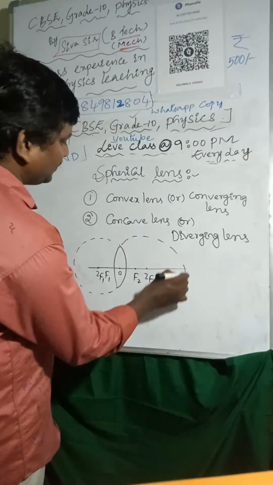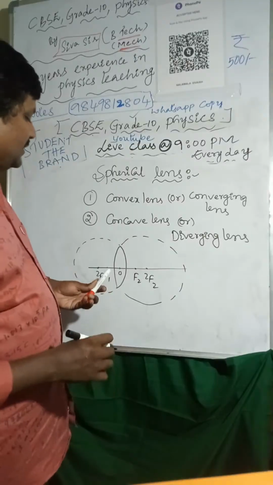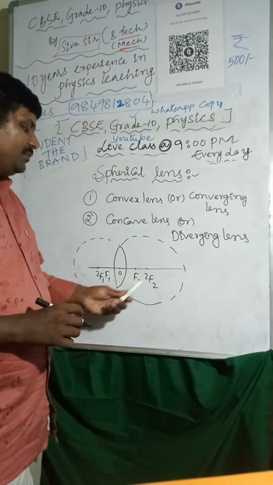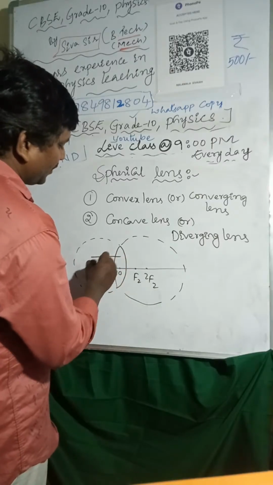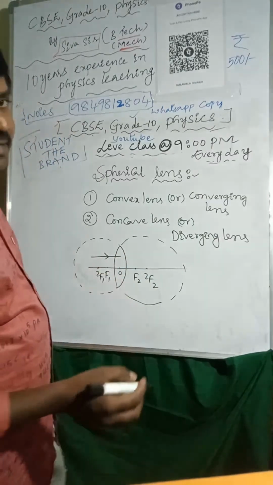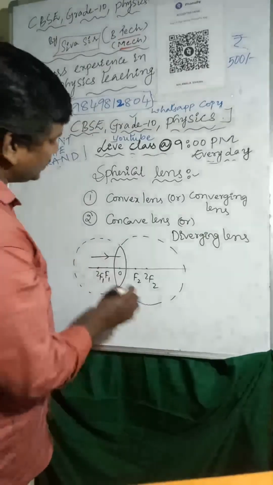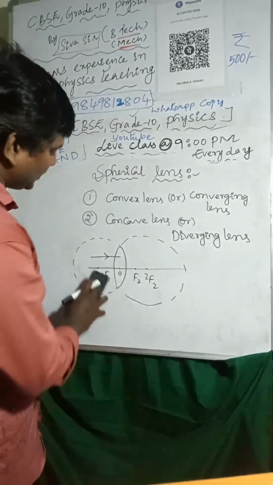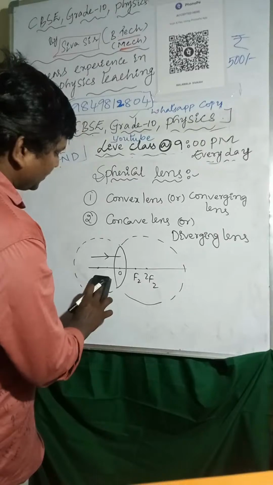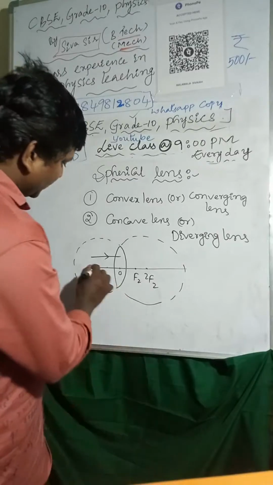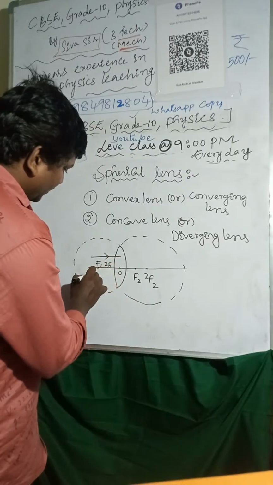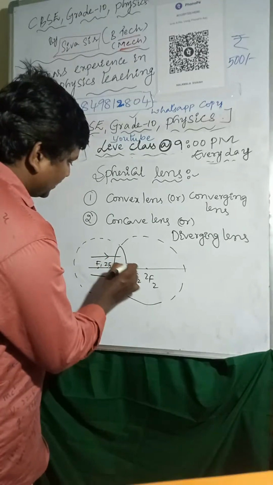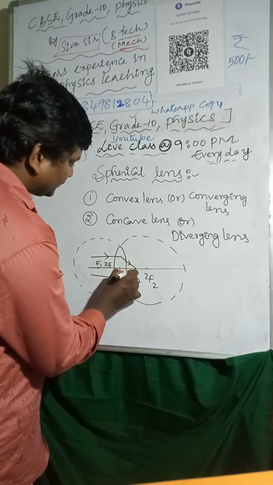That's why this side is F1, 2F1, F2, 2F2. Whenever light rays are incident on it like this, those light rays will converge and meet at the focus.